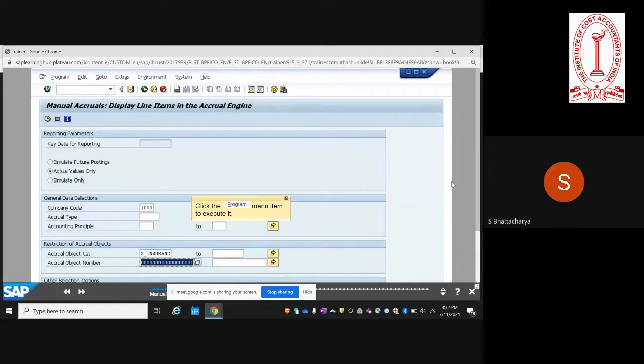These are under the restriction of accrual objects. But if you don't fill anything, will it create accruals for all the ledgers? What will happen? If you do not specify any particular accounting principle, then it will apply equally to all the parallel ledgers, if you have implemented parallel ledgers. But if you specify a particular accounting principle or a ledger, then it will impact only that particular ledger.